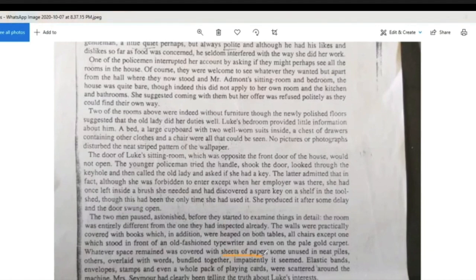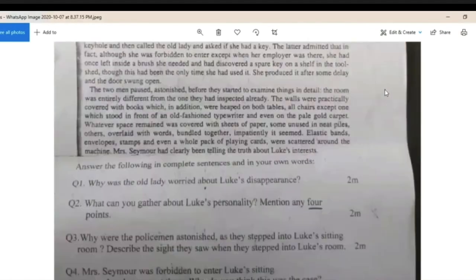And my second reason could have been that since Luke was described as a quiet person at the start, maybe he was private and he didn't like people going through his things. A third answer could also be that since they talked to you about how she wasn't allowed to enter except when her employer was there, maybe he also didn't trust her that much because she was an employee who worked for him, and so he didn't want to allow her to be in a room with books that he really cares about and all of his study material, etc.